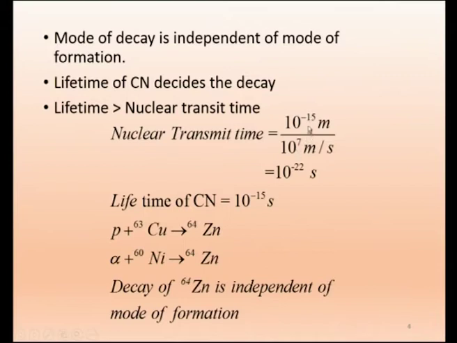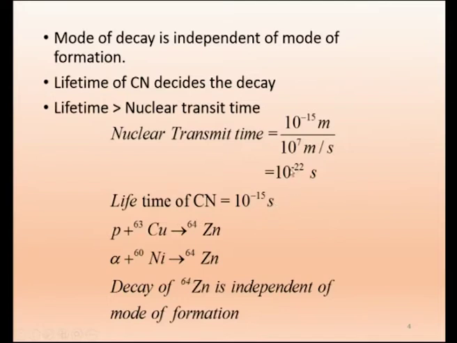So this becomes 10 power minus 15 meter by 10 power 7 meter per second, which becomes 10 power minus 22 second. So this is the transit time. The incident particle will take 10 power minus 22 second to cross, whereas the lifetime of the compound nucleus is 10 power minus 15 second, which means this is much larger.